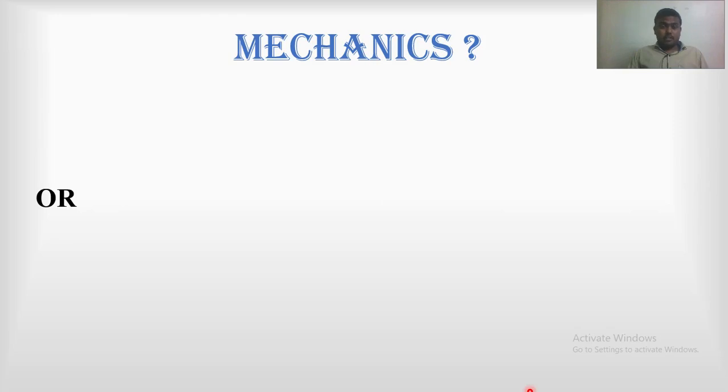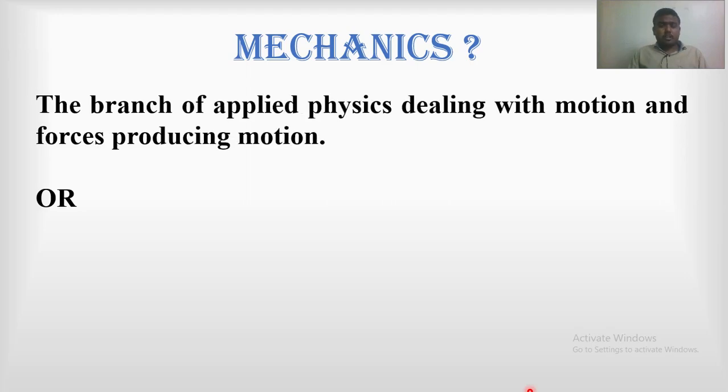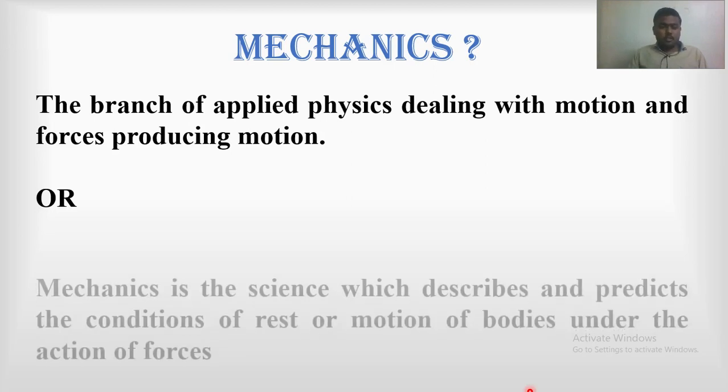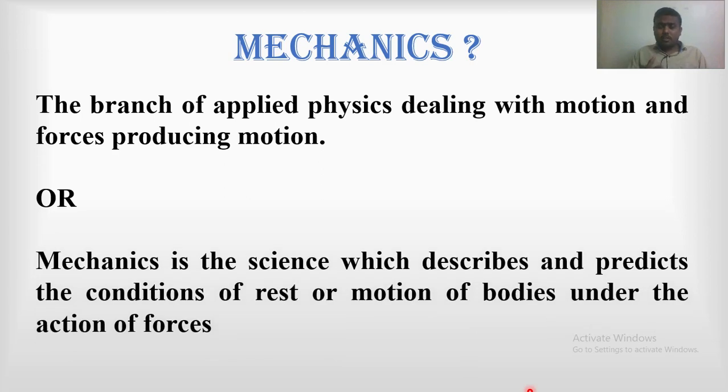Then the mechanics, or engineering mechanics. What is the definition of mechanics? Again there are 3-4 definitions. The first definition of engineering mechanics: it is a branch of applied physics which deals with motion and the forces which cause the motion. That is the first definition. Second definition: mechanics is a science which describes and predicts the condition of rest or the motion of bodies under the action of forces. Right?